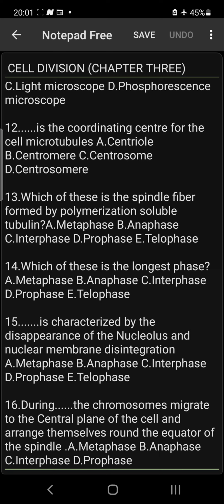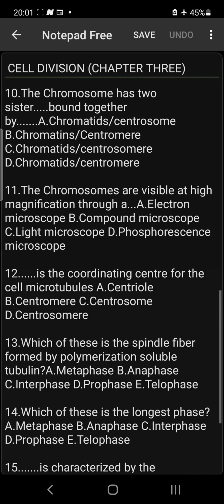But during the anaphase, the pair of sister chromosomes move apart towards what? Opposite poles. All right, one chromatid will move upward while the other chromatid will move downward. So they move in opposite directions in the equatorial what? Plane. Take note of that. I said the interphase is also known as what? The resting stage.